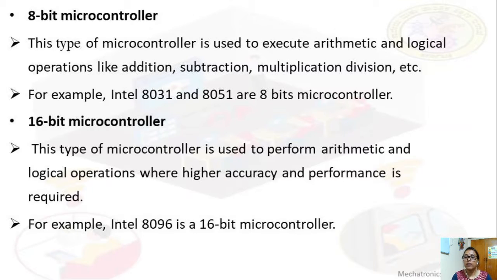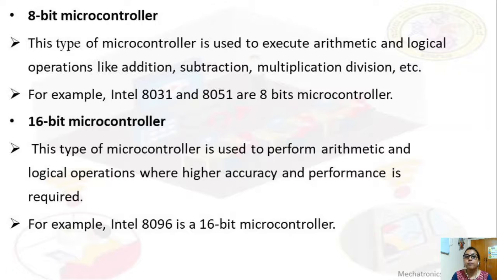The 16-bit microcontroller performs with a greater precision, greater accuracy and greater performance than the 8-bit microcontroller, because as the number of bits increases there is more precision and more accuracy. This type is also used for arithmetic as well as logical operations, same as 8-bit, but it has higher accuracy and performance.